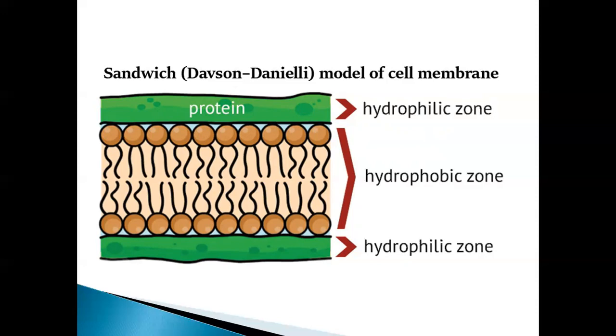They proposed the presence of protein-lined pores also. Through these pores present in these proteins, water and ions are transported. So this is the Davson-Danielli model of plasma membrane structure.